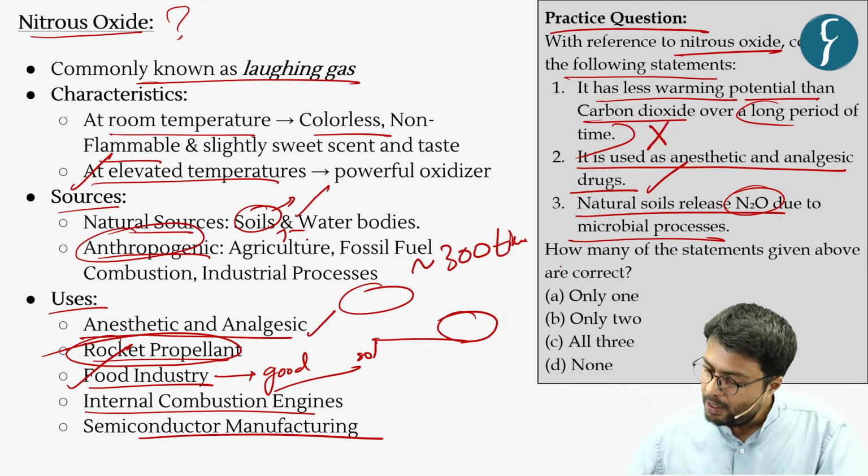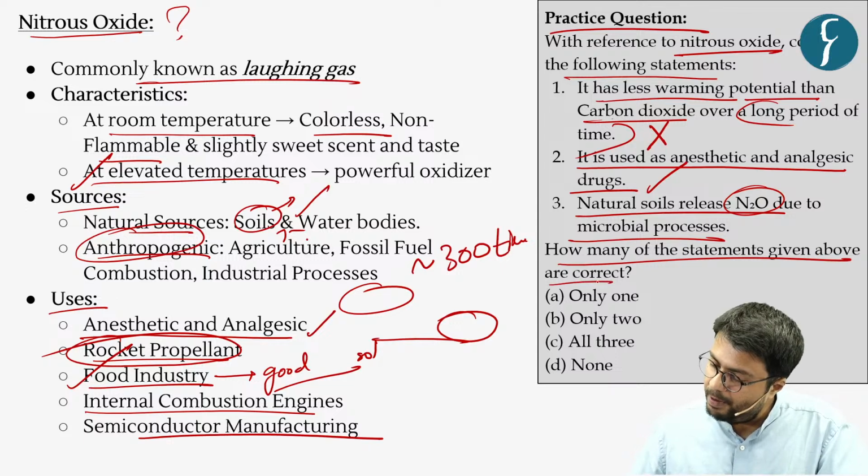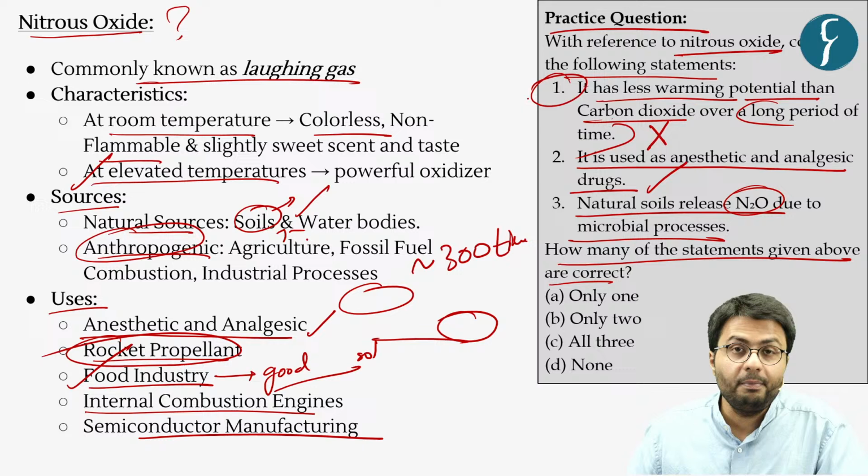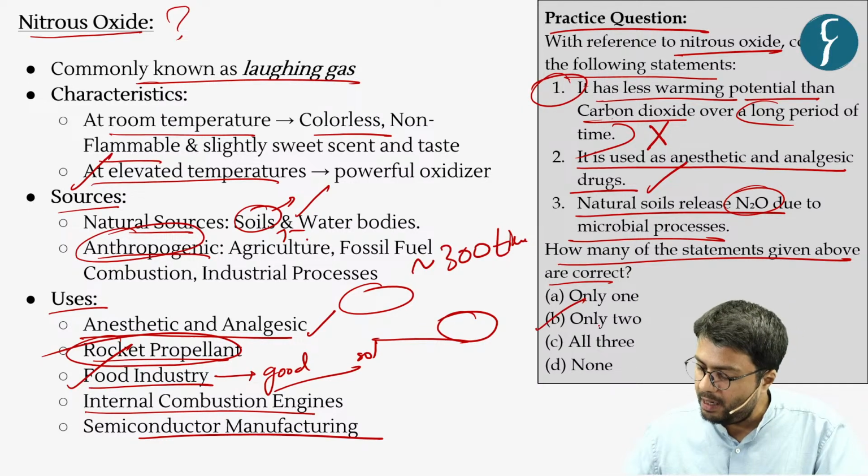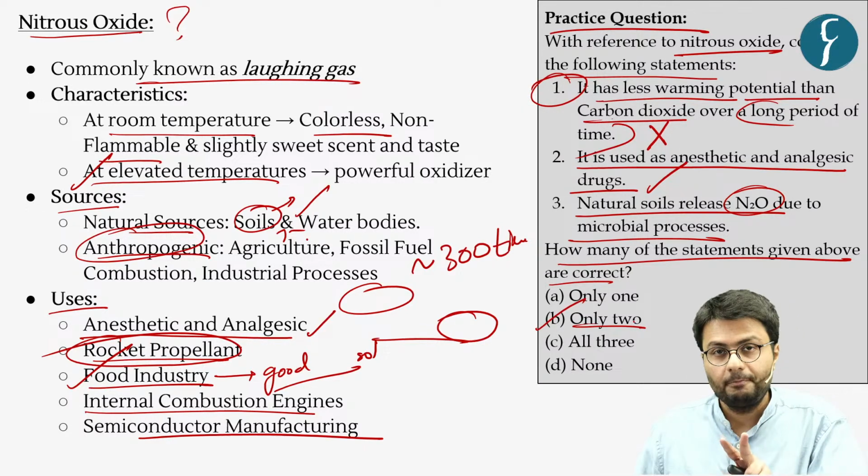So how many of the statements given above is or are correct? As I have already highlighted, first statement only is correct. Hence option B, that is two options are correct.